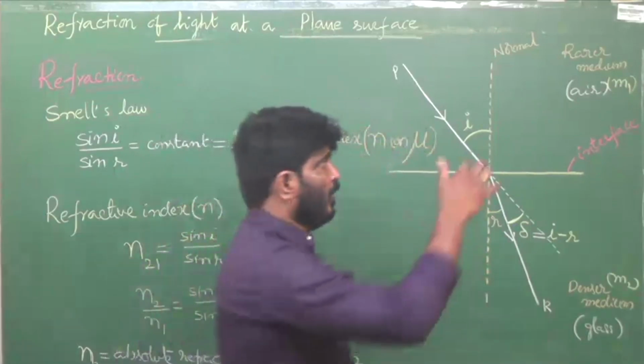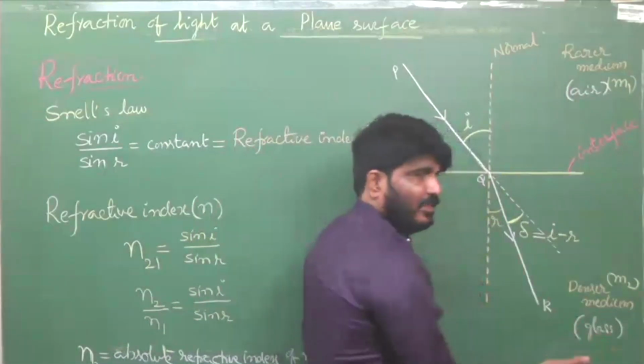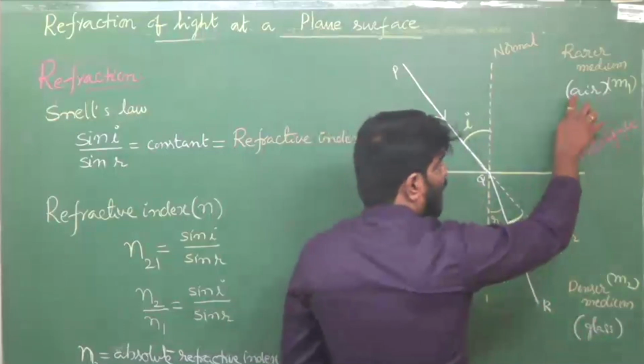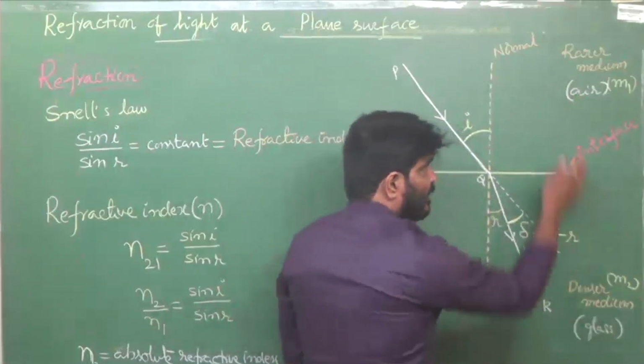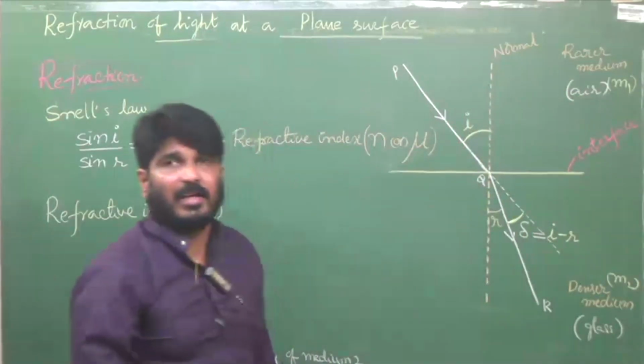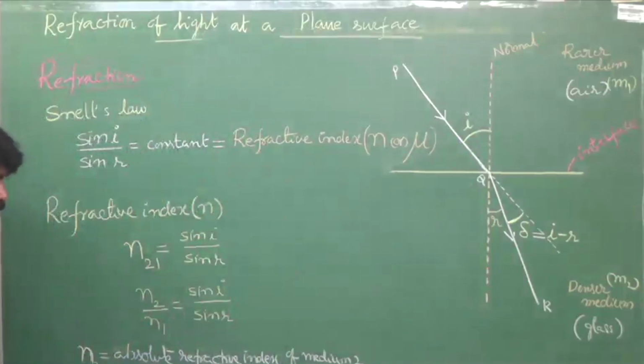For example, if light is in air, the refractive index of glass is absolute only. But instead of air, if water is there, then the refractive index of glass is called relative refractive index. We'll discuss that in detail. So what is N2? You know.